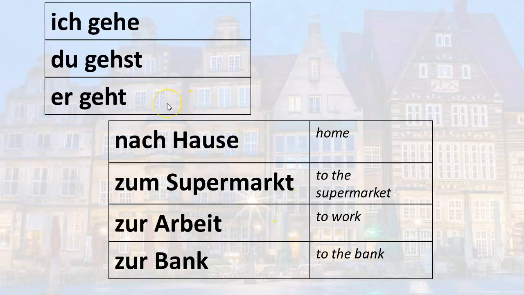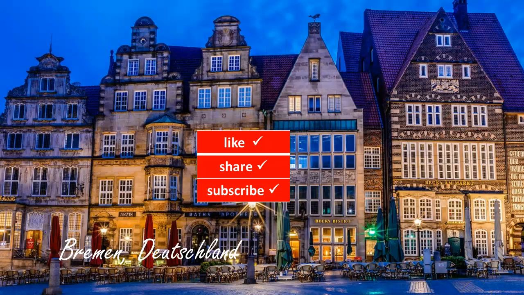He goes, or he is going. Er geht. He goes home, he's going home. Er geht nach Hause. He goes, or he is going to the supermarket. Er geht zum Supermarkt. He goes, or he is going to work. Er geht zur Arbeit. He is going to the bank, or he goes to the bank. Er geht zur Bank. Okay, well that's it for this very important introduction to the verb gehen.